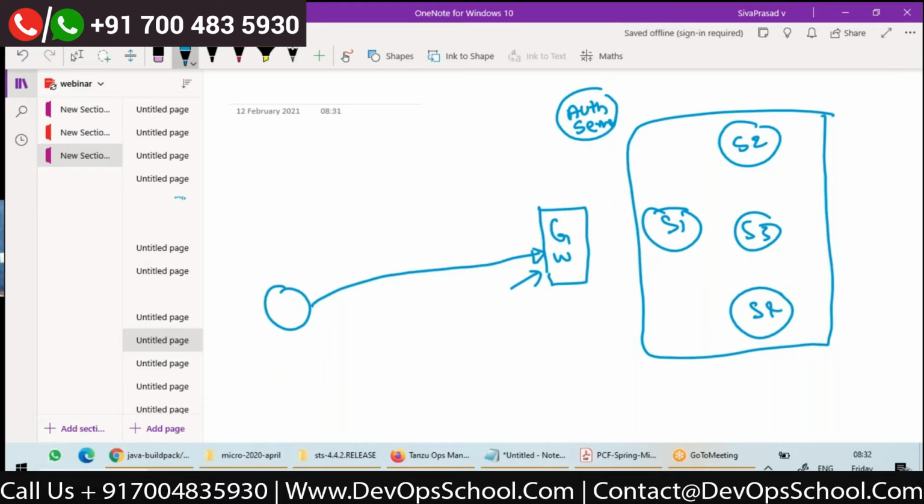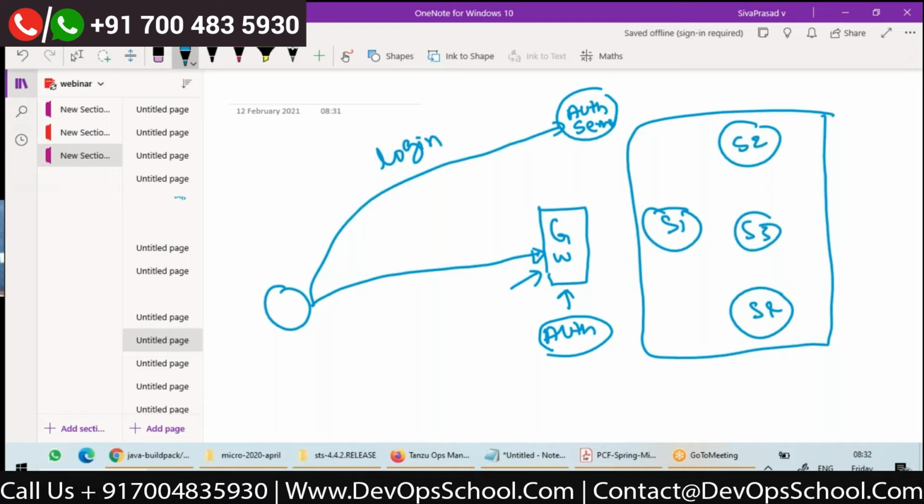In our gateway, we should have some authentication mechanism, where the gateway identifies that the client is not logged in, and the client is redirected to the login page of the authorization server.